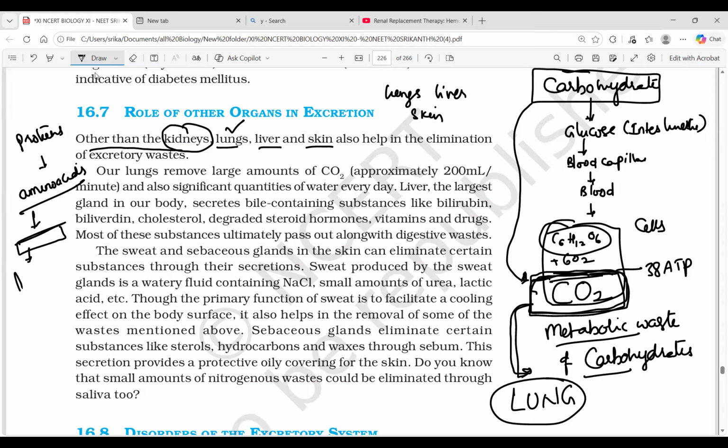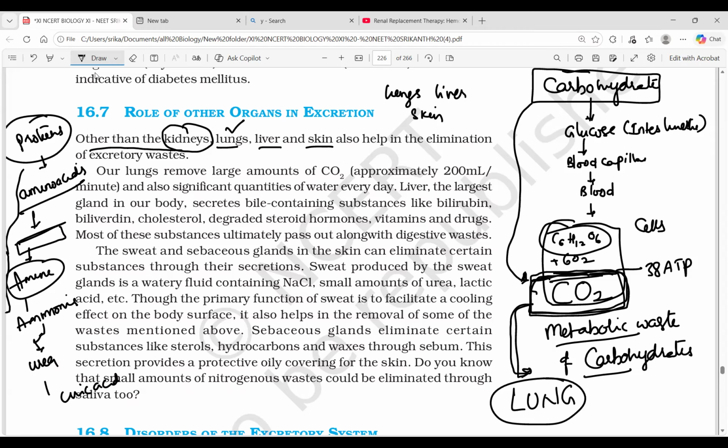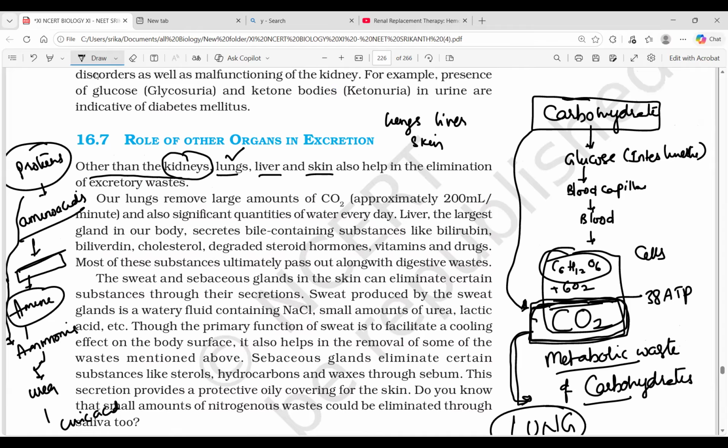In that, the waste material released is amine, converted into ammonia. Based on water availability, some organisms convert it into urea, some into uric acid. So in protein metabolism, the excretory waste released is either ammonia, urea or uric acid.